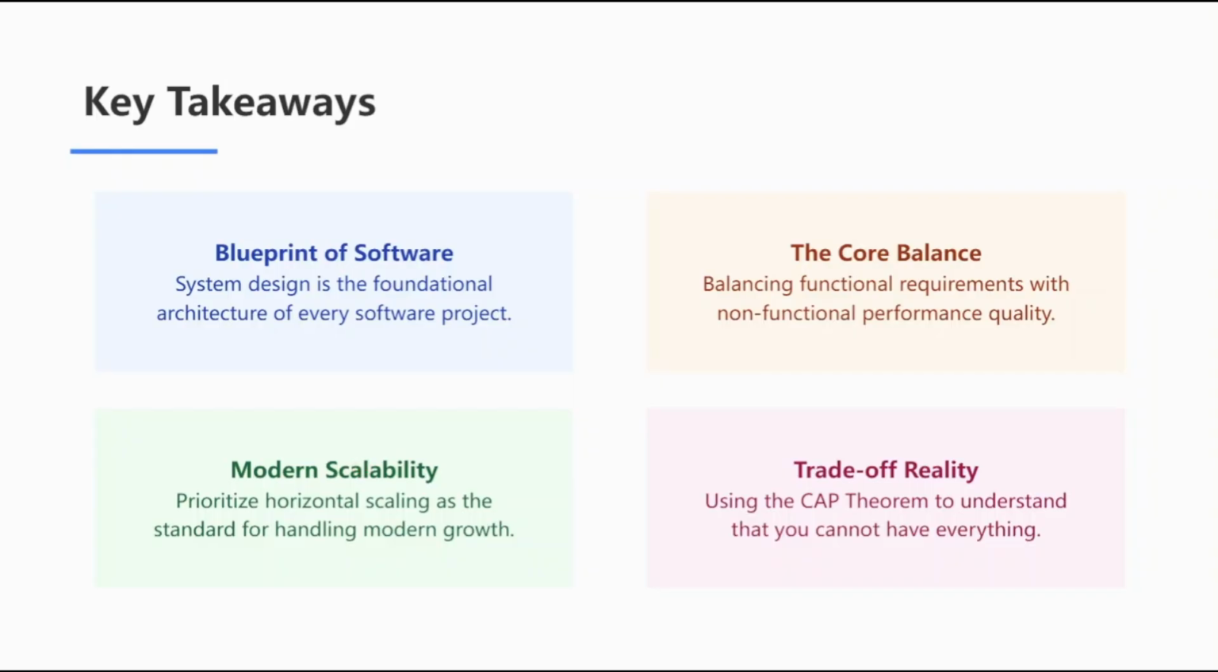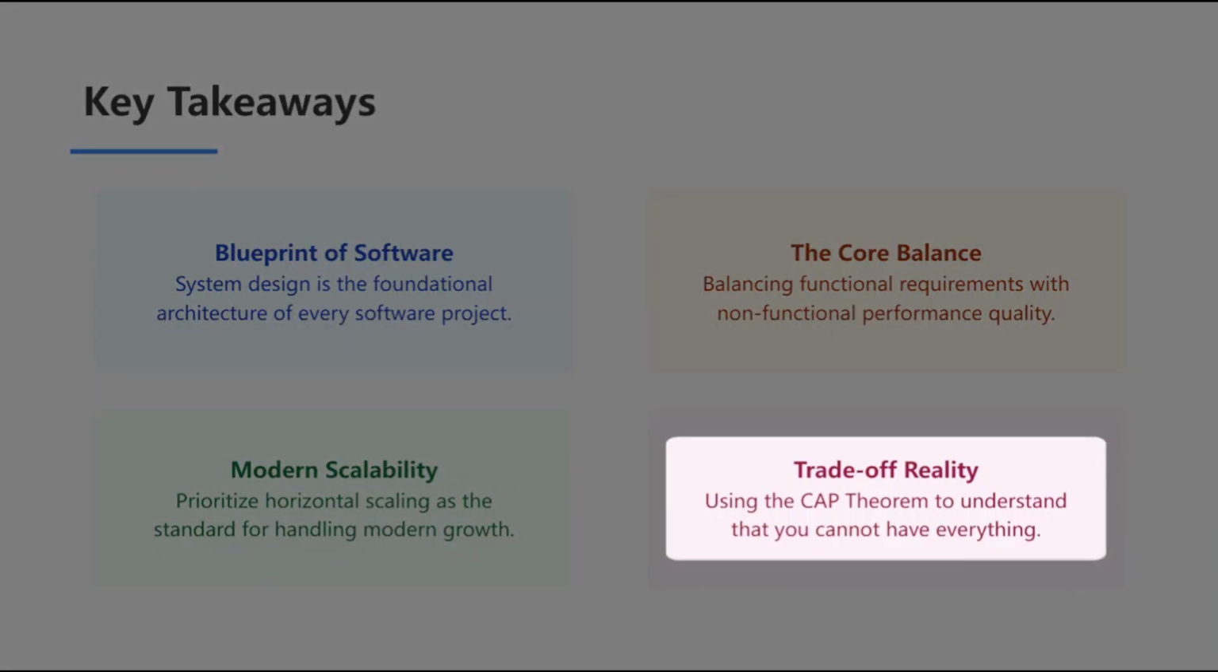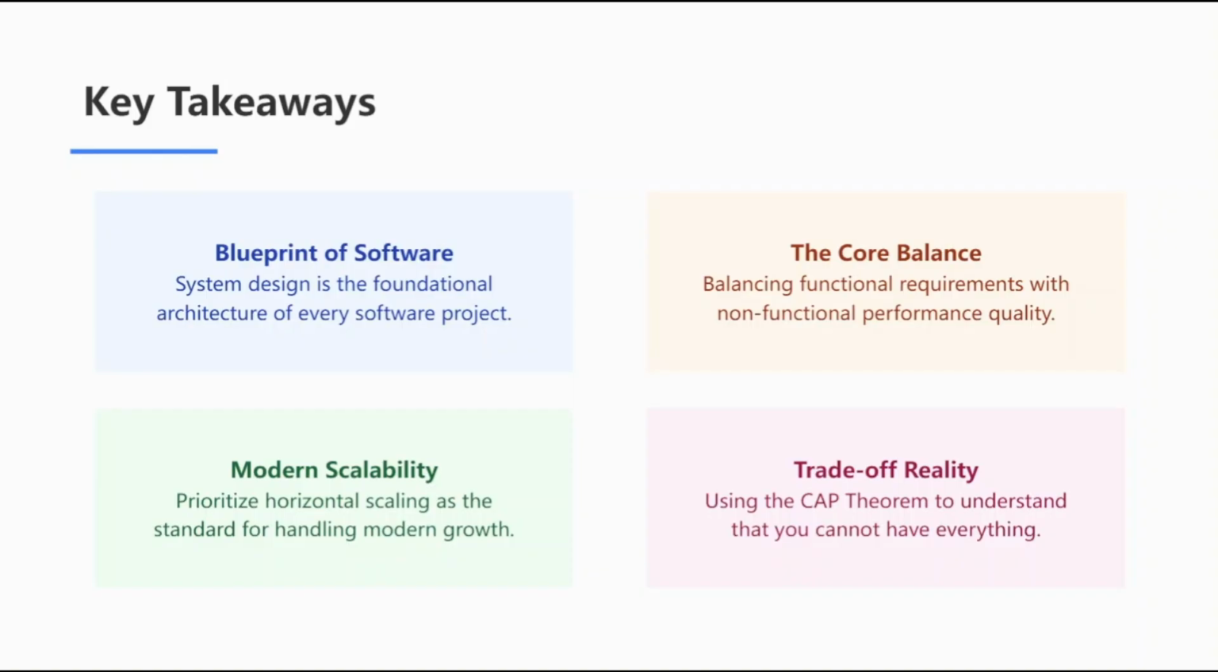When you're planning for growth, remember Chloe's grocery store analogy from earlier. Horizontal scalability is your best friend. Adding more lanes, or servers, is the modern standard for handling massive scale. And finally, we have the reality of trade-offs. The CAP theorem proves that we can't have it all. As an architect, your job isn't to find a perfect solution, but to make the right choice between consistency and availability based on your users' needs.